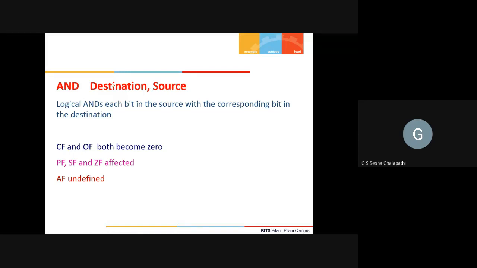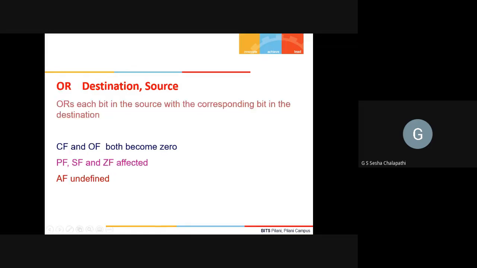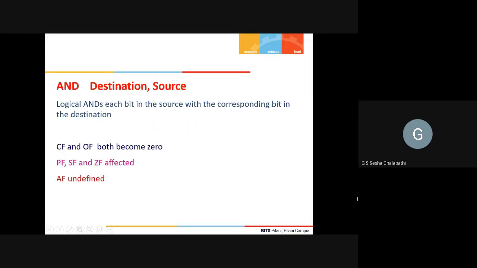For example, let's see if I have an example here. I don't have one, so let me put it here. Let us say I have 1010 0000.